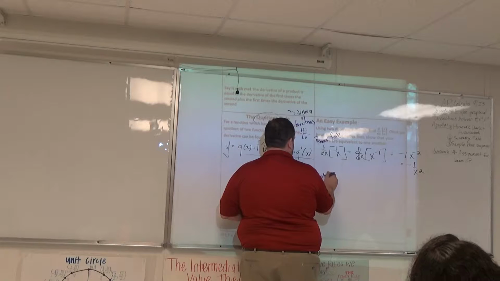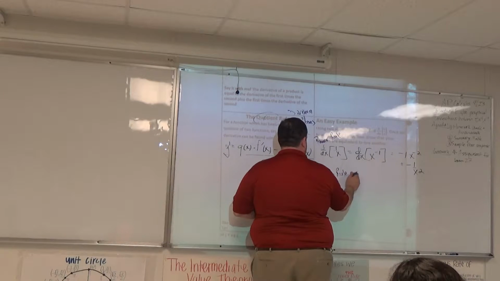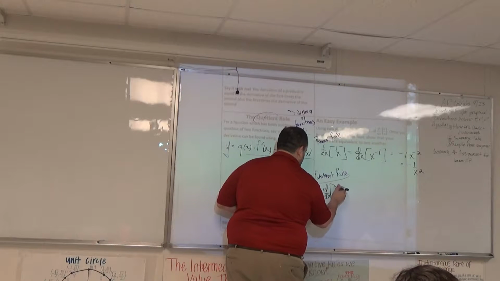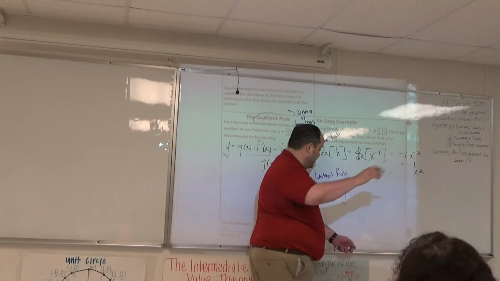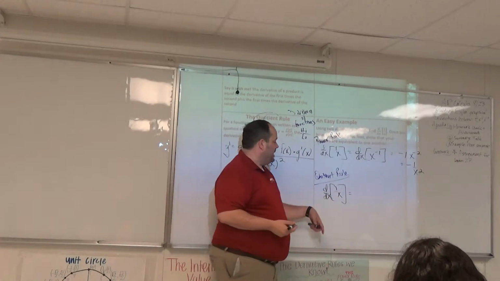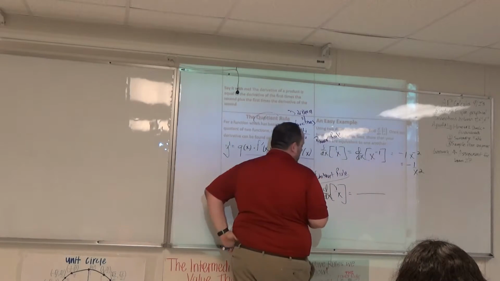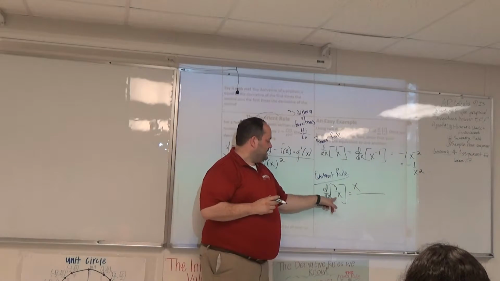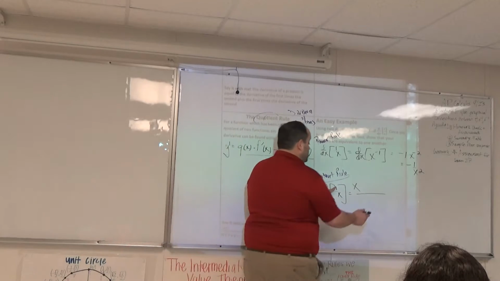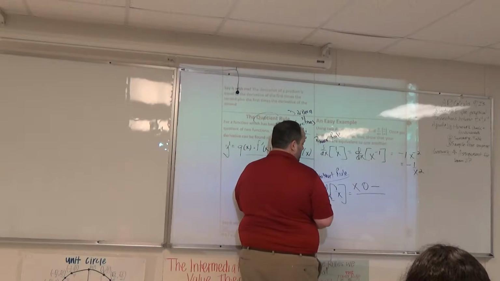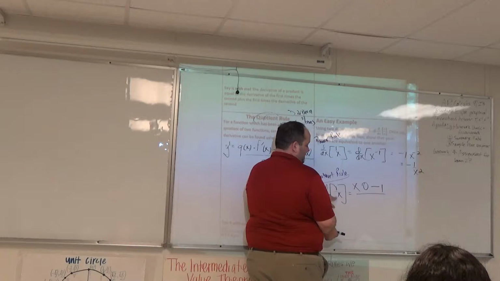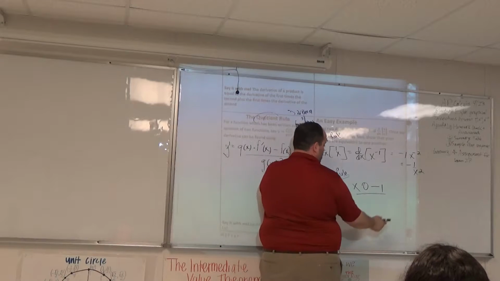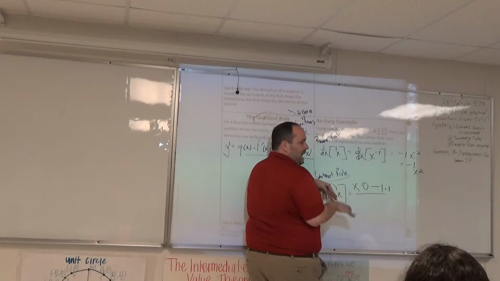Let's use the quotient rule. Quotient rule says what? Low d high minus high d low, over low squared. So the derivative of 1 over x, I want to be really careful with my notation. Low d high: what's low? x. What's d high? Be careful. Here's the high, 1. What's the derivative? 0. Low d high minus high d low. The derivative of x is 1.